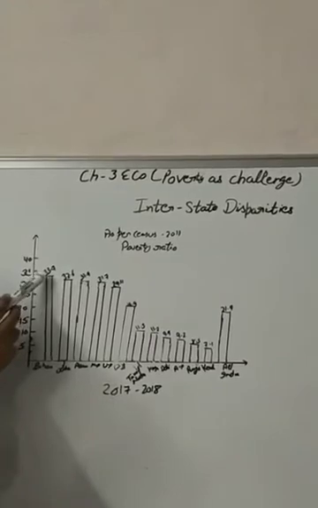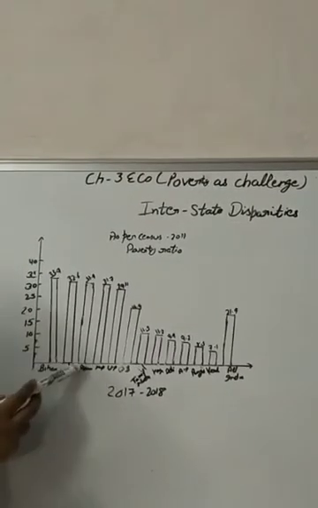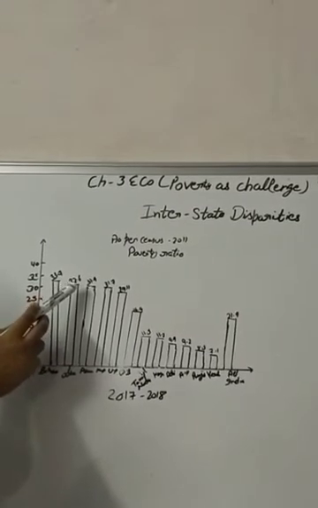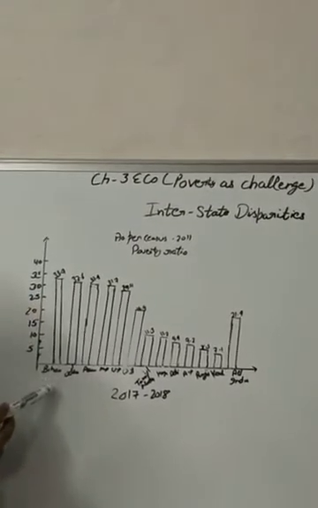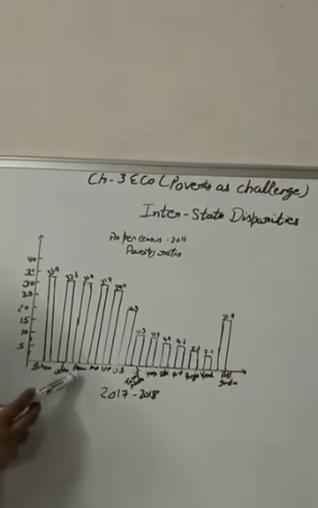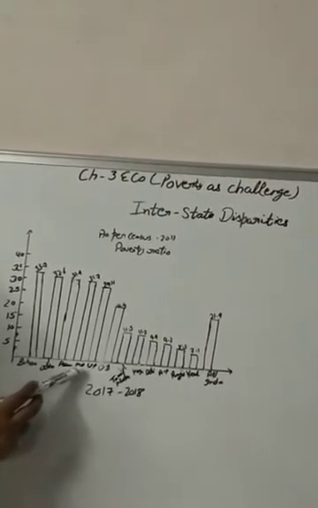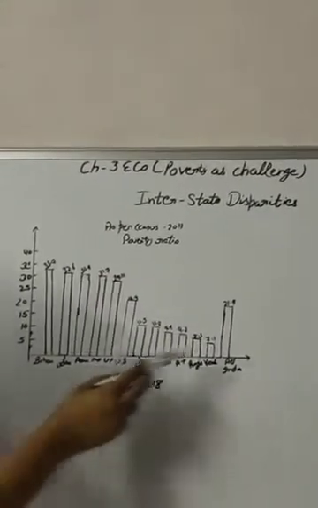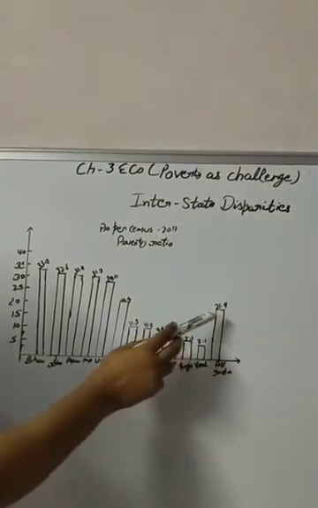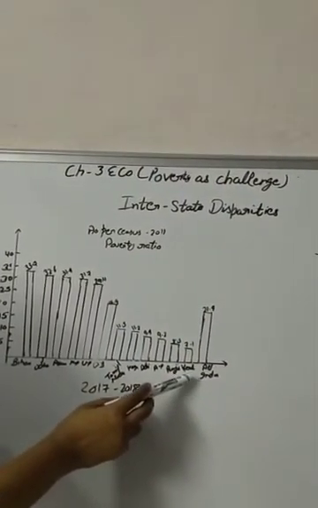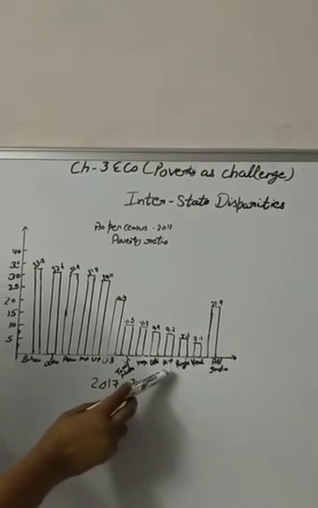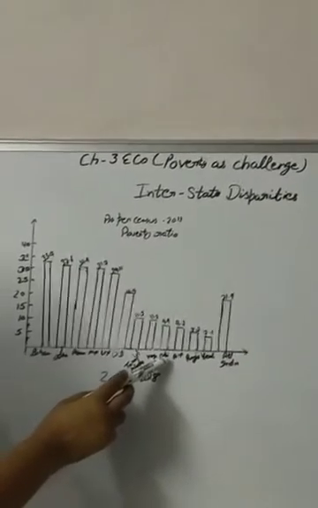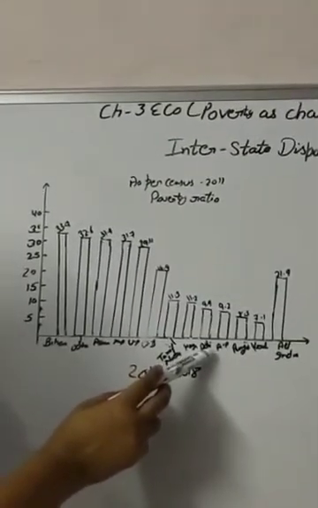Bihar with a poverty ratio of 33.7% and Odisha with a poverty ratio of 32.6% are the two poorest states of India. Besides Bihar and Odisha, the poverty ratio in Assam, Madhya Pradesh and Uttar Pradesh is also much higher than the all India poverty ratio, that is 21.9%. At the other end of the graph, the states of Haryana, Andhra Pradesh, Punjab, Kerala along with the Union Territory Delhi have the lowest poverty ratio in the country.